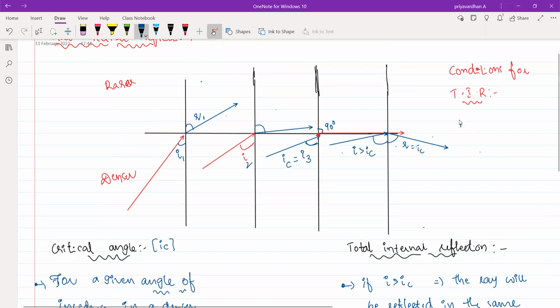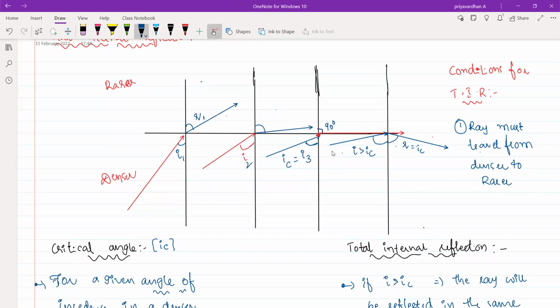First one, the ray must travel from denser to rarer alone. From rarer to denser, this phenomenon will never happen. One more: the angle of incidence must always be greater than the critical angle. Then only total internal reflection will happen. Other than that, it will never happen. Good, nice, I'm getting nice answers.